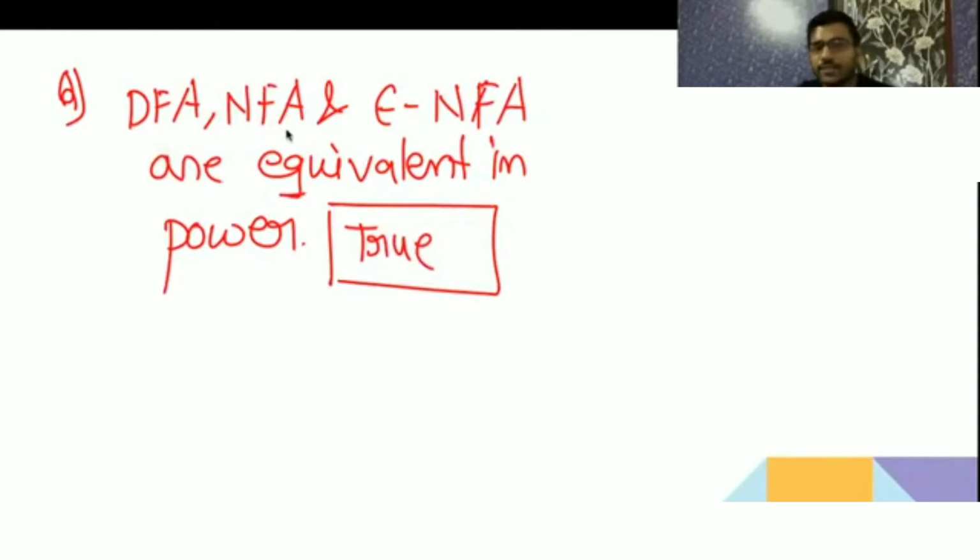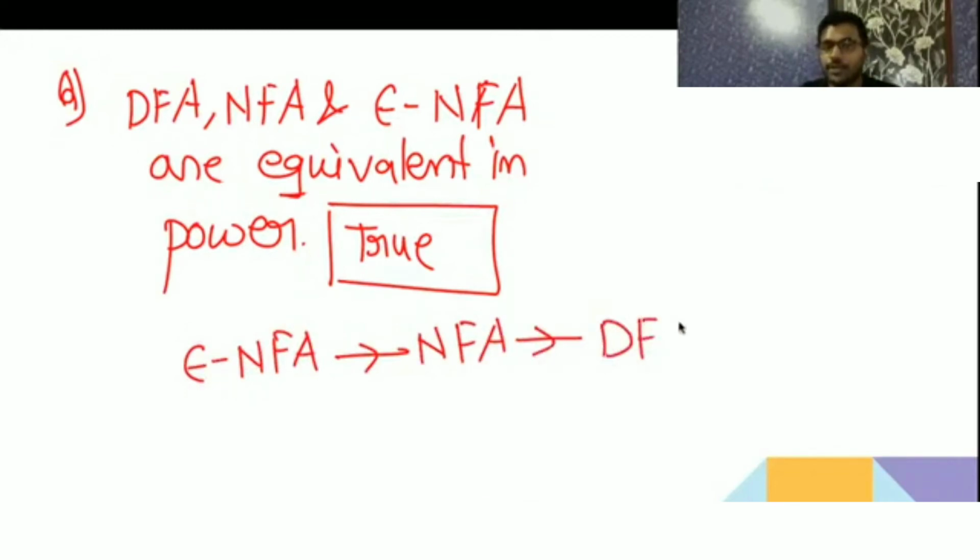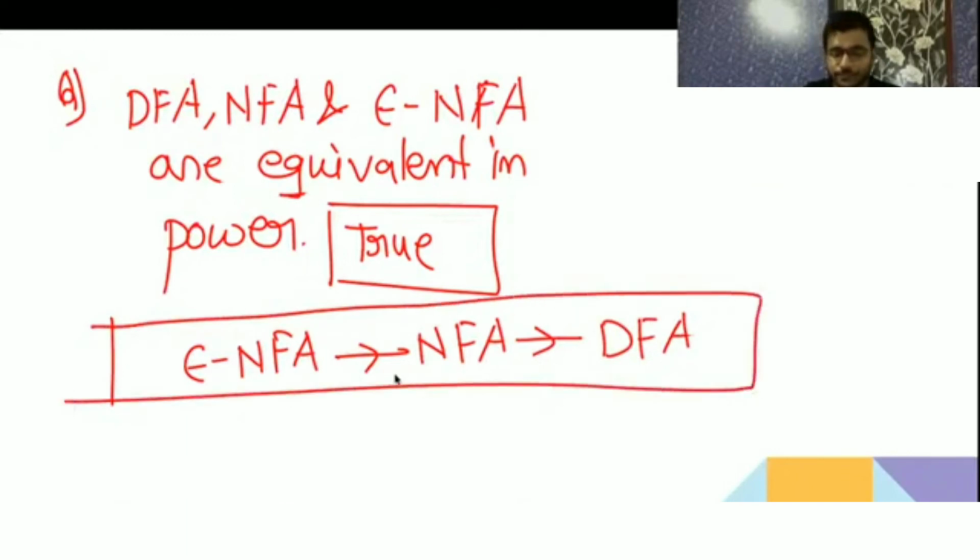Because all DFAs are NFAs, all NFAs are epsilon NFAs, and we can convert each other. We can convert epsilon NFA to NFA, and NFA to DFA. So if someone gives you an epsilon NFA and asks you for the DFA of that, you have to convert it into NFA, then from NFA you have to convert into DFA. It's a long process, so in the GATE exam till now they haven't asked. Okay, but just for understanding, I am saying that.